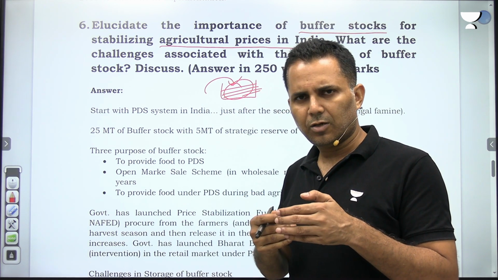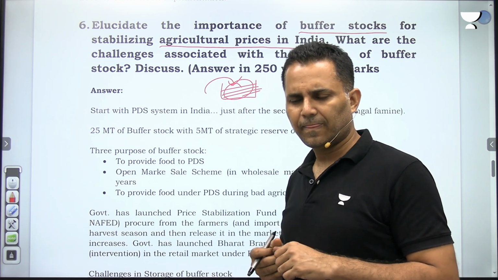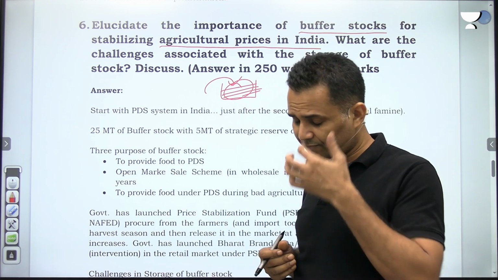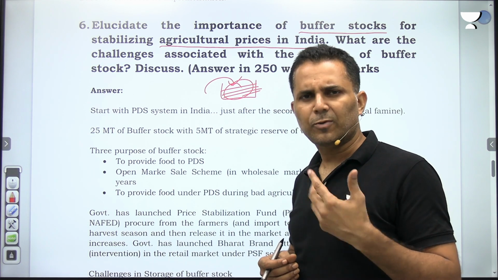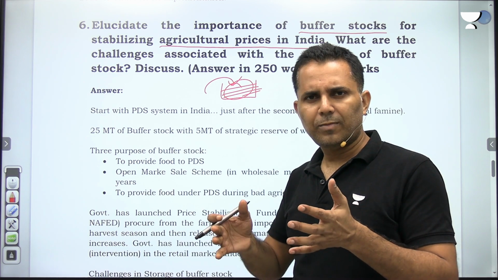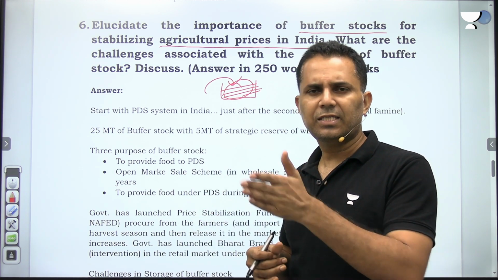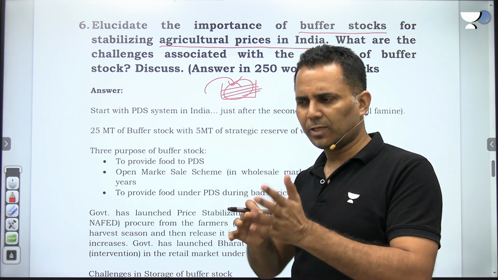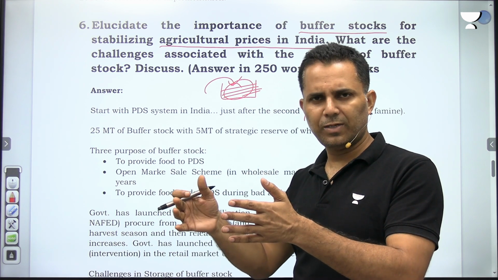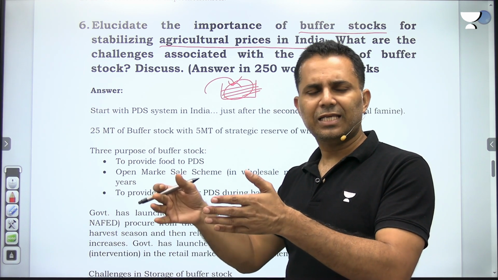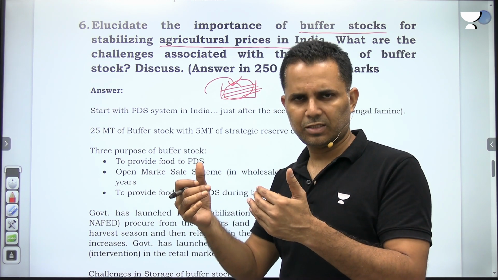But what happened in 2014 when this India government came? At that time the prices of pulses were very high. So the government launched another scheme, the price stabilization fund. The government allocated a certain fund, and through that, government agencies like NAFED will procure from the farmers.